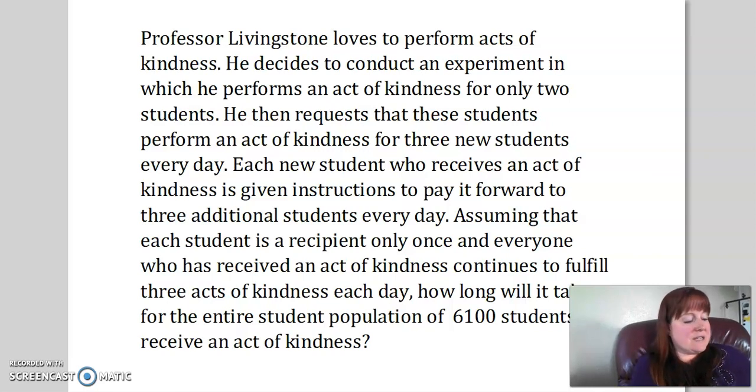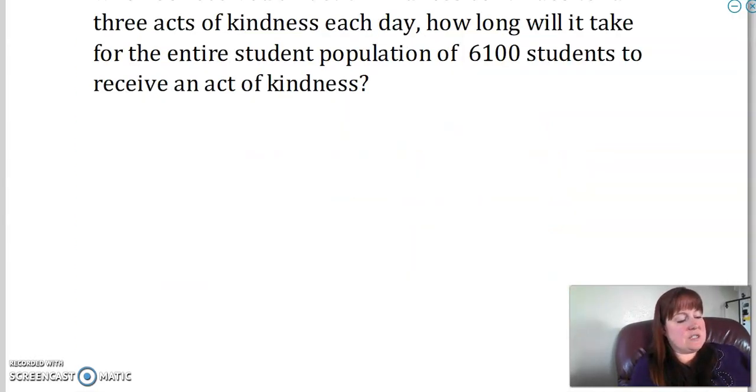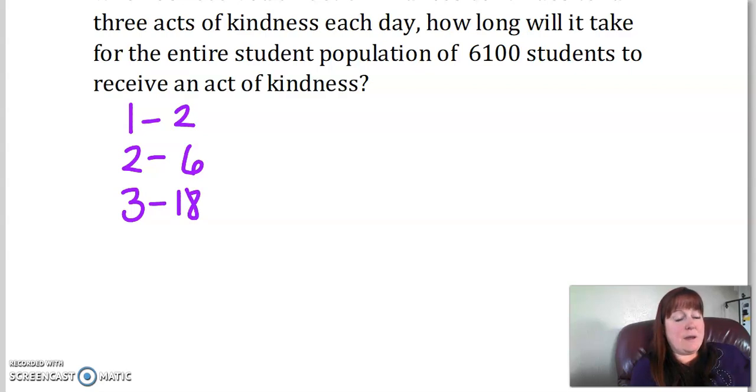So how long is it going to take for all 6,100 students to receive an act of kindness? Well, let's think about this logically at first. On day 1, 2 students have received an act of kindness. On day 2, each of those students gives an act of kindness to 3 students, so that would give us 6 acts of kindness. And on day 3, each of those 6 do 3, so that means 18. It just keeps going this way, and we're trying to figure out when we're going to get to 6,100. So let's try to write an exponential function for this.